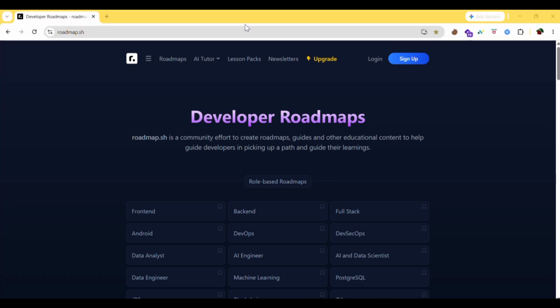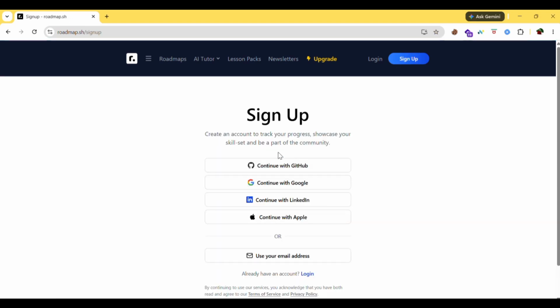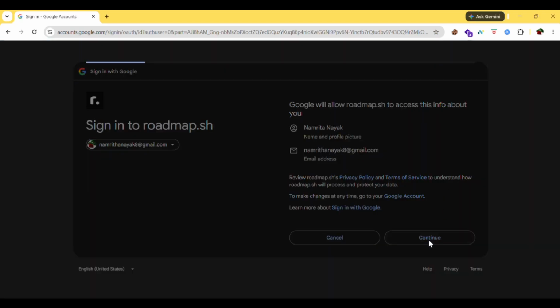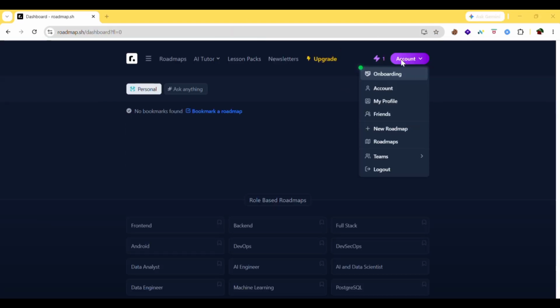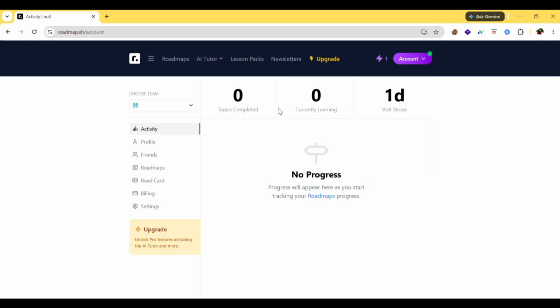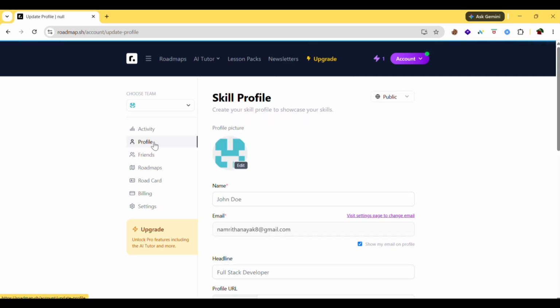First, create an account. Just click on sign up. You can continue with Google. Click on continue, and your account gets created. You can check your profile, and here you can track how many topics you have completed and are currently learning, along with your streak. You can also connect with friends.